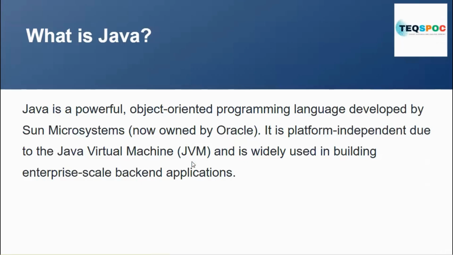So, what is Java? Java is a powerful object-oriented programming language, that is OOPS, developed by Sun Microsystems, and later it was acquired by Oracle. Now, Java is platform independent due to the JVM, that is the Java Virtual Machine, and it is widely used in building enterprise-scale backend applications.